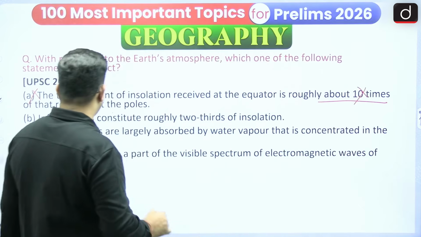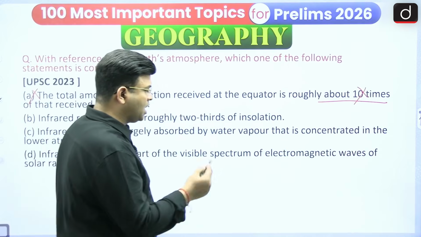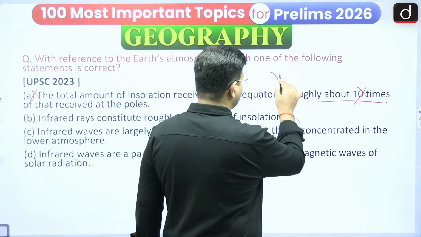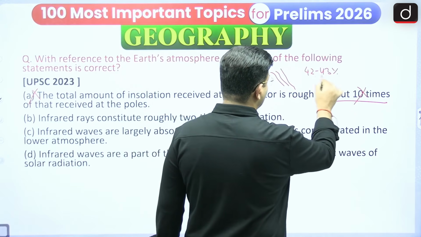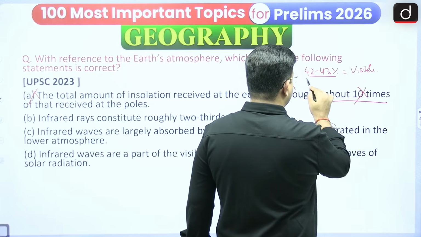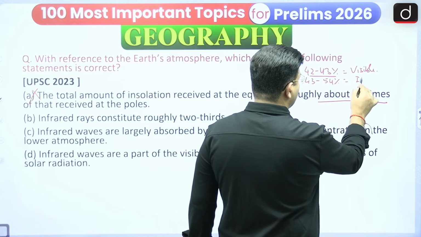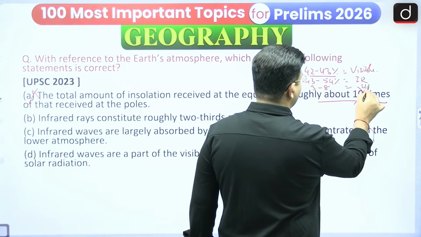And another one: infrared rays constitute roughly 2/3 of the insolation. I have discussed that in earlier episodes. Of the sun rays that are coming out, 42 to 43% is visible rays, and then 43 to 54% is infrared rays, and then 3 to 8% is ultraviolet rays.